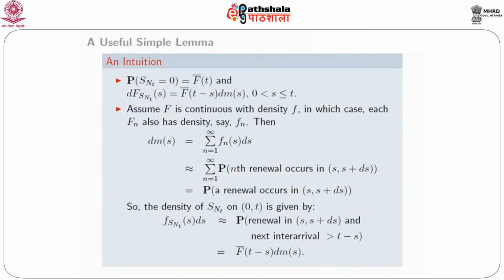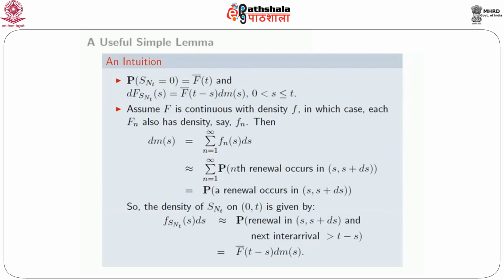So assume, for example, F is continuous with density f, in which case each Fn also has a density, call it little fn. Then you can easily see that dm(s) is indeed summation n equal to 1 to infinity fn(s) ds. And what is it? It is approximately, roughly, because density is not a probability, but roughly it's a sum over n equal to 1 to infinity of the probability of the nth renewal occurring in interval s to s plus ds.